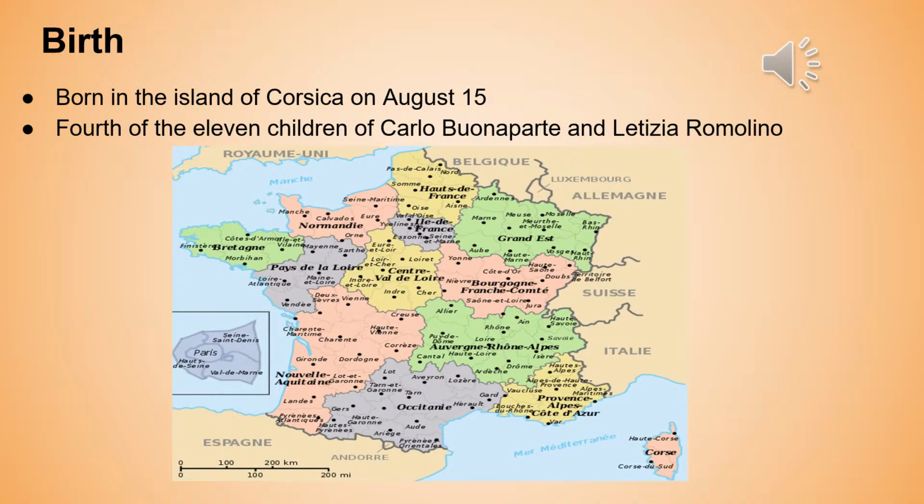Napoleon Bonaparte was born on the island of Corsica, which is a French island a bit southeast of France, as you can see from this map. And he was born on August 15th. He was fourth of the 11 children of Carlo Bonaparte and Letizia Ramolino.